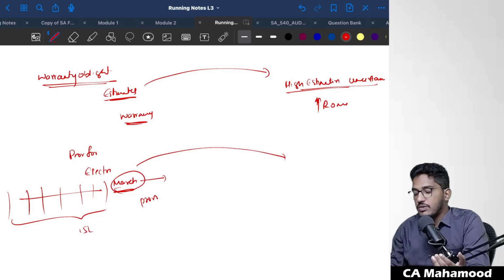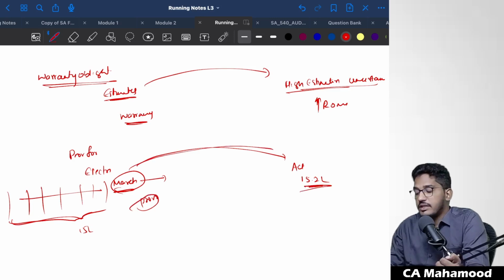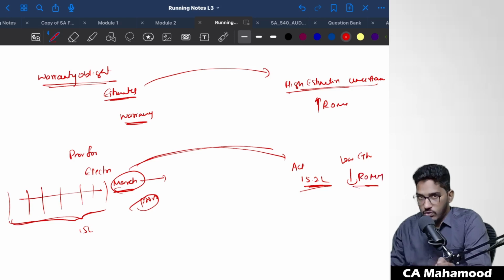Now you tell me, when the actual outcome comes, is there more estimation uncertainty here or less? Here there will be less estimation uncertainty. Why, sir? Because it is based on informed data. Here the actual expense might turn out to be 15.2 lakhs. The chance of this estimation going wrong is very, very low. So there is low estimation uncertainty. Whenever there is low estimation uncertainty, the risk of material misstatement is also going to be low. Clear? That's what they are trying to say here.